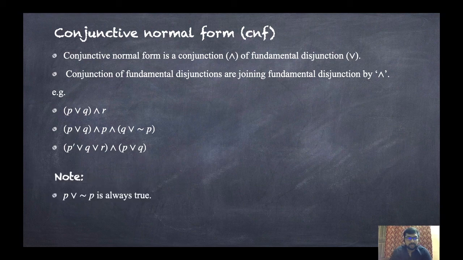Note, now P or not P is always true. This is important. And how is it always true? Suppose P is a statement, then the truth values will be T, F. Then what will be the truth value of not P? That is F, T. So T or F, it will be true. And again F or T, it will be true. So it is always true. And in the same manner, P and not P is always false. So this one is important. We will use it in later examples.